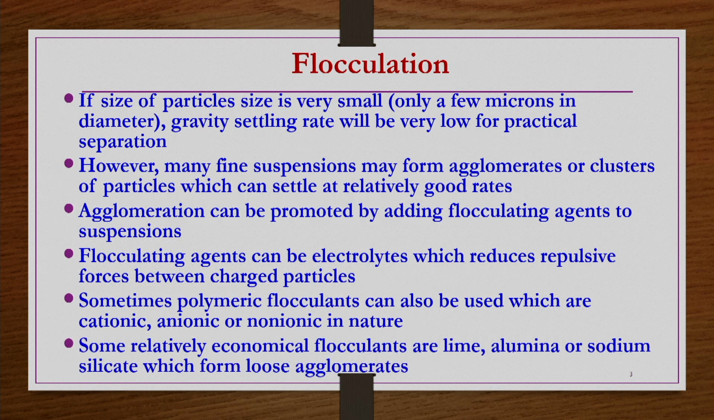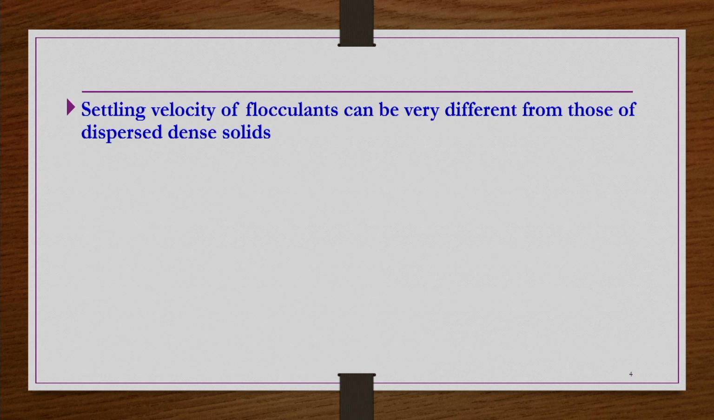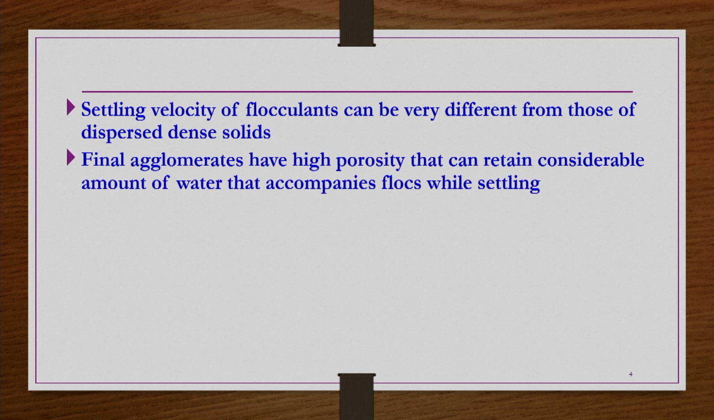Some relatively economical flocculants are lime, alumina or sodium silicate, which form loose agglomerates. The settling velocity of flocculants can be very different from that of dispersed dense solids, because the final agglomerates have high porosity that can retain a considerable amount of water that accompanies the flocs while settling. That is the reason the settling velocity of flocculants is in general very different from that of dispersed dense solids.